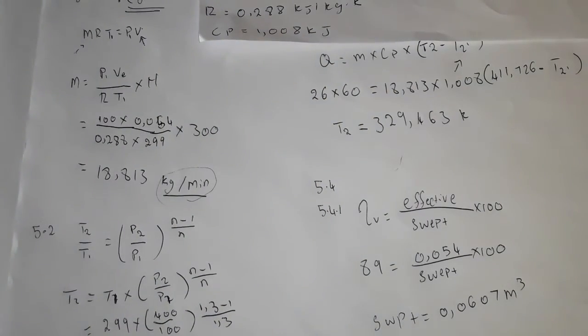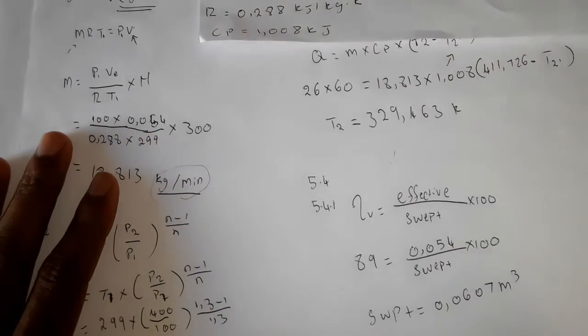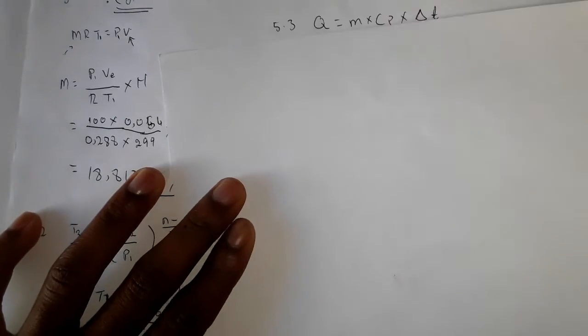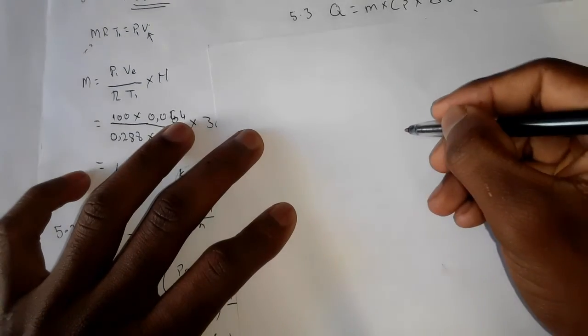And then we go to 5.4.2. They say diameter of the piston in millimeters and the stroke length in millimeters. What is it that we know about the swept volume and the stroke length?